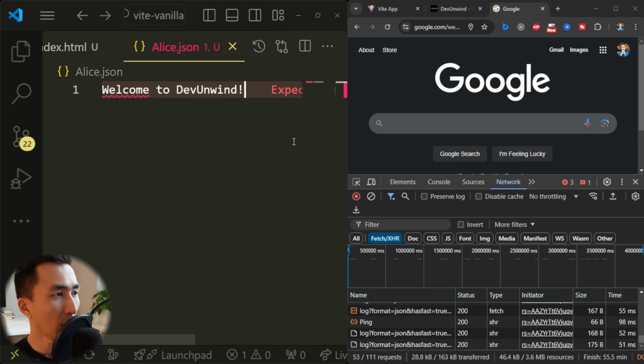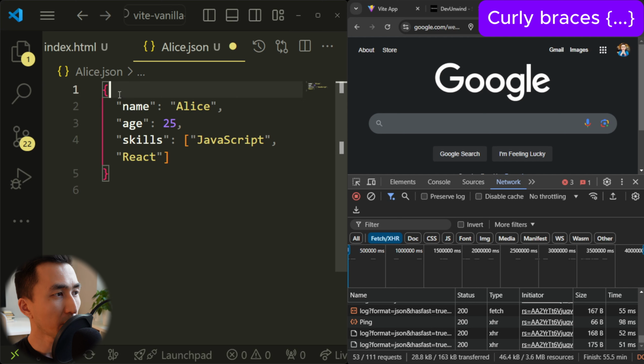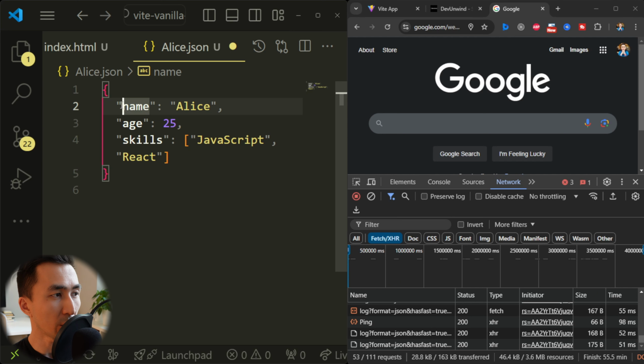Let's take this example. We have an opening curly bracket, which stands for the object. Here we have a key, which is a string, name, and the value is also a string. And then we put a comma at the end. Then we go to the next line. Age, which is also a string, but the value here is different. It's a number. We have a comma here.